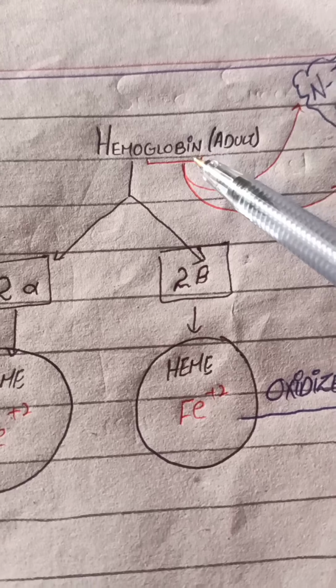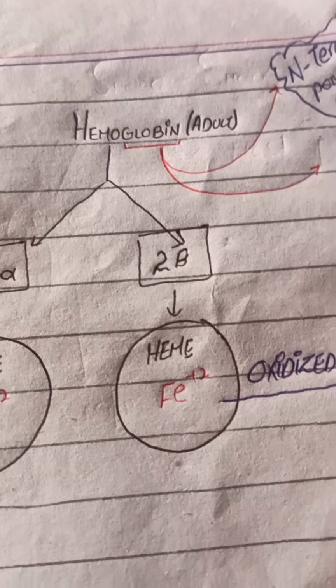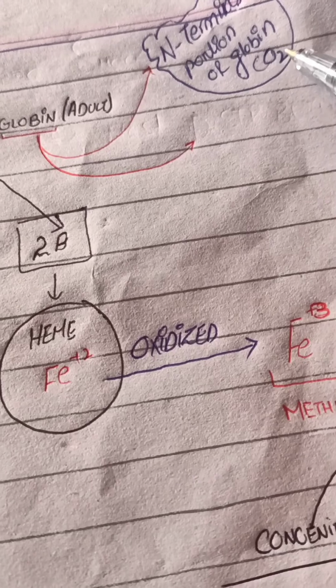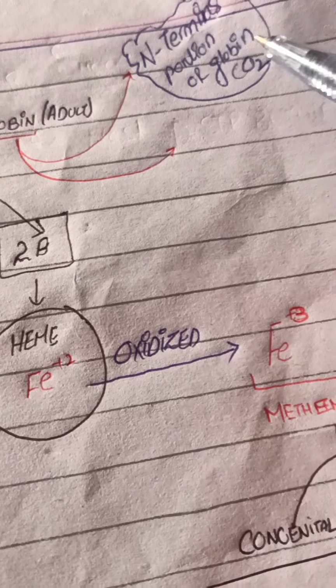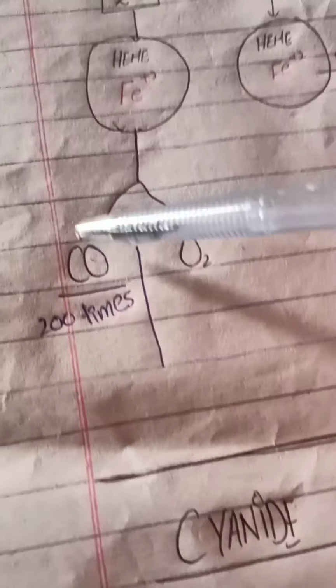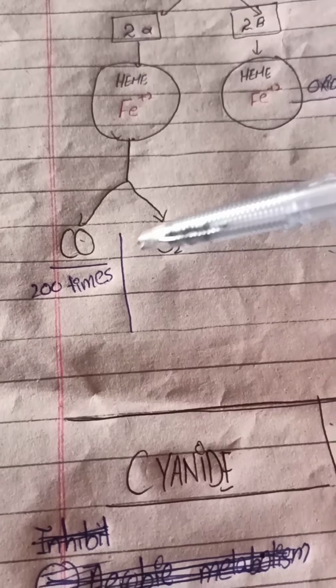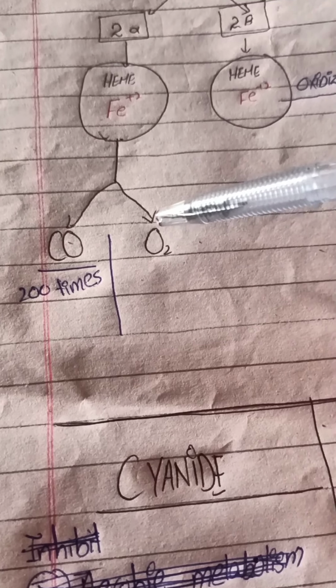The second portion is the globin portion. The globin portion of hemoglobin is responsible for the binding of CO2 to hemoglobin. The affinity of hemoglobin for carbon monoxide is 200 times its affinity for oxygen.